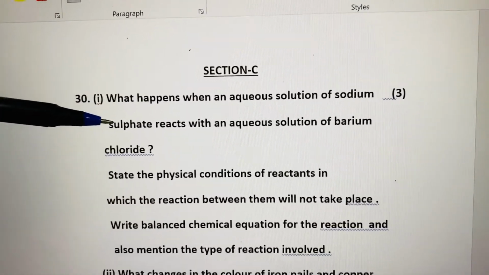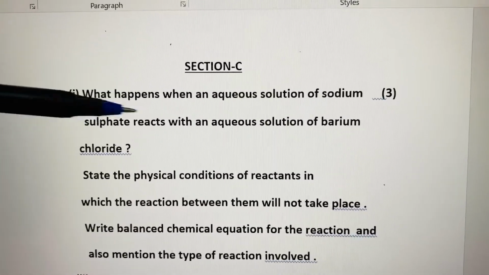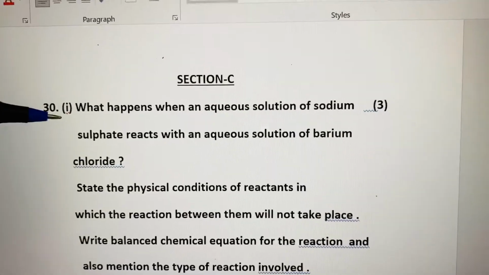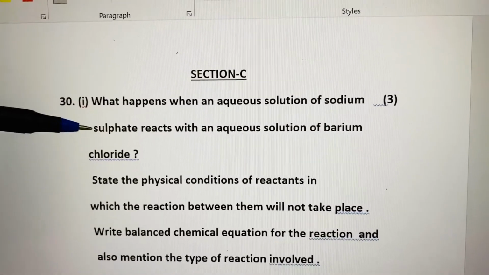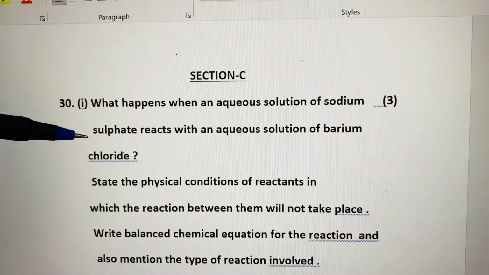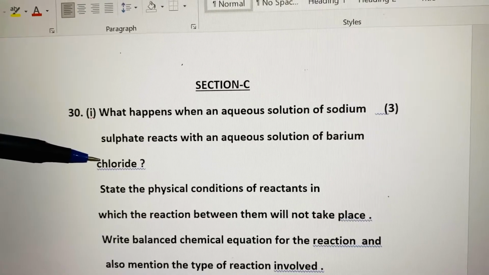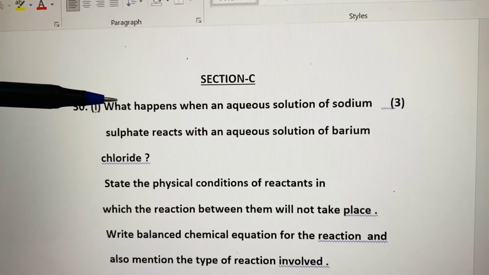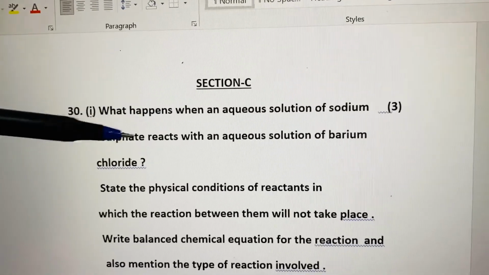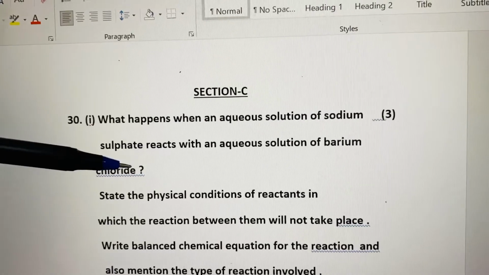Okay, so students, this is a very important reaction between sodium sulfate and barium chloride. This is a precipitation reaction. This generally is asked in the exam, so you should know the chemical reaction and the chemical equation properly. Let us first find out what happens. They are asking what happens when aqueous solution of sodium sulfate reacts with aqueous solution of barium chloride.